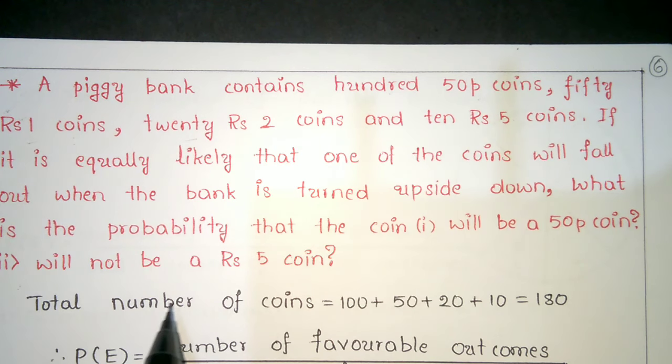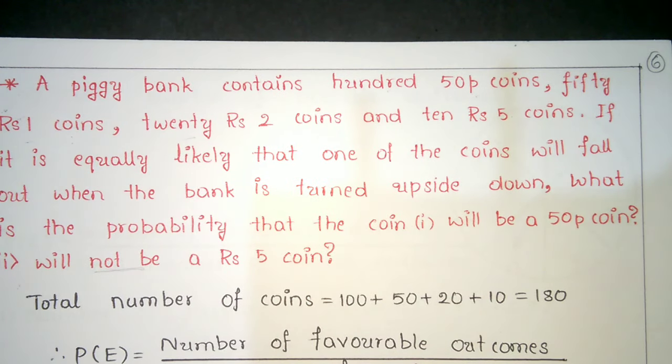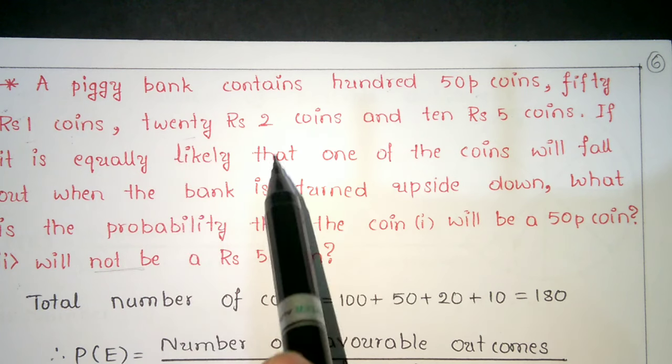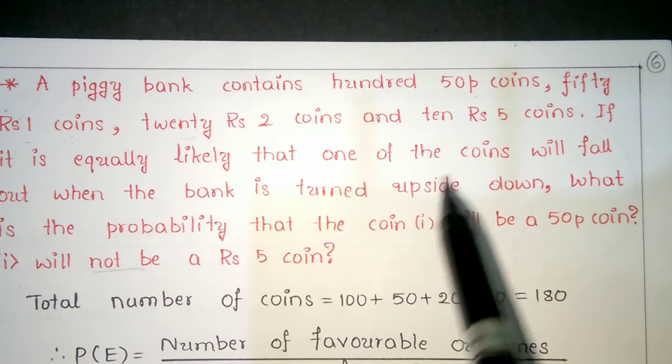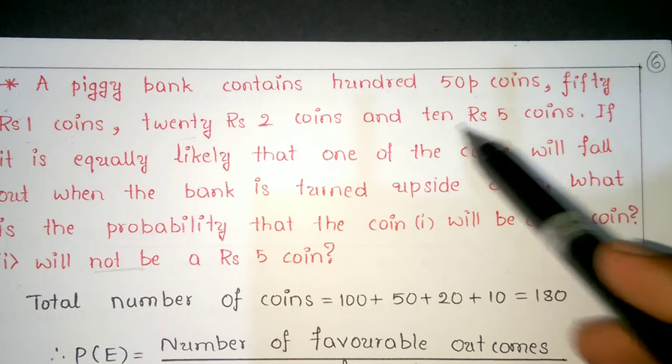Second, what is the probability that the coin will not be a 5 rupee coin? So you know that the piggy bank contains 150 fifty-paisa coins, 50 one-rupee coins, 20 two-rupee coins, and 10 five-rupee coins.